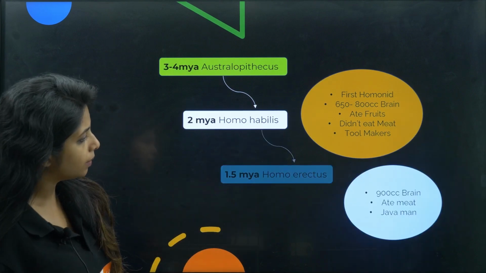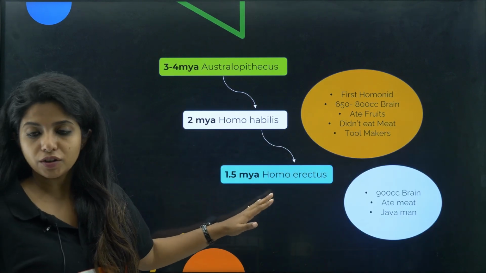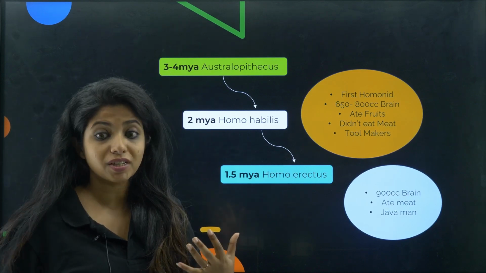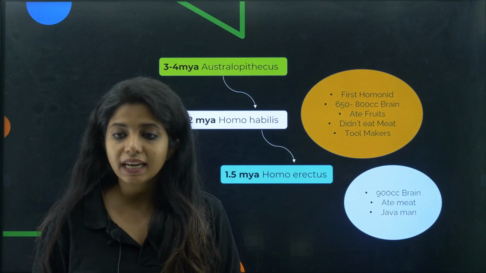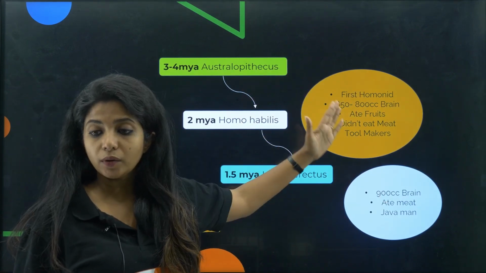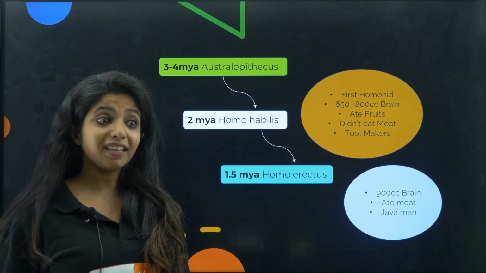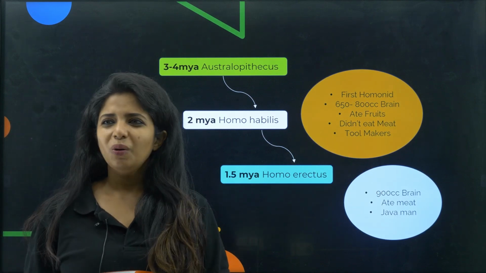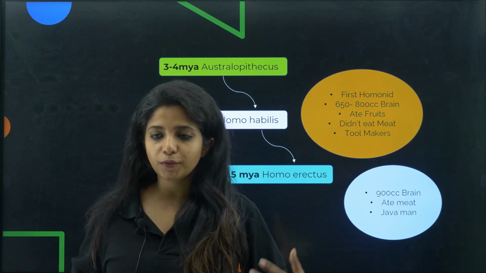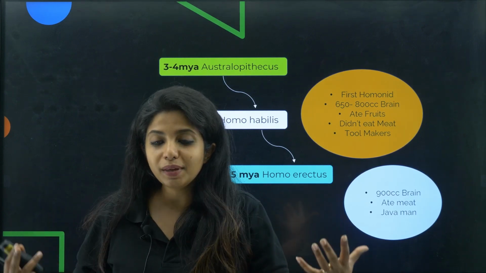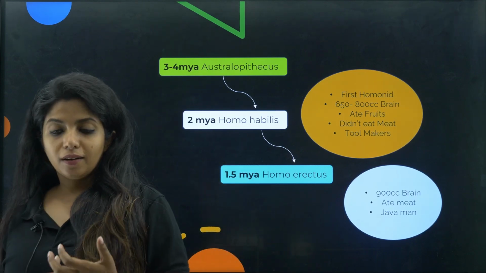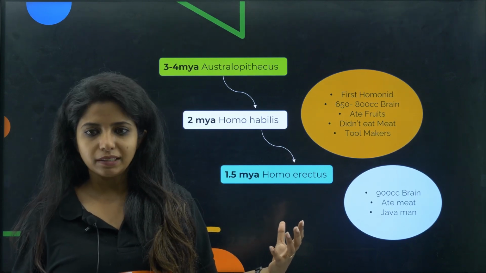Going ahead, over here, 1.5 million years ago, rising from them, you had Homo erectus. Now, Homo erectus, the name suggests they had an erect body, and the brain also, as you can see, has developed. It was 650 to 800, now it has become 900 cc brain. And these guys, when their brain started developing, they're like, what? I do not need fruits, I need certain meat. So they were the people who started eating meat, my dear children. They started hunting down animals and things like that.